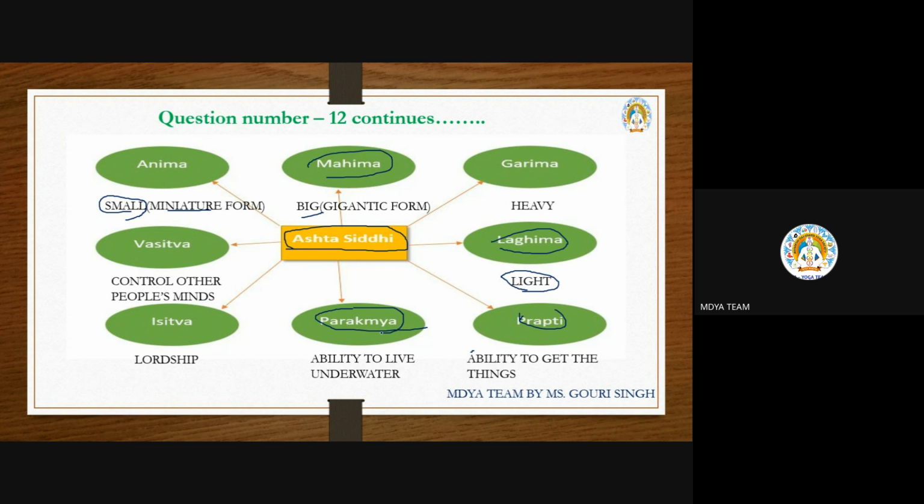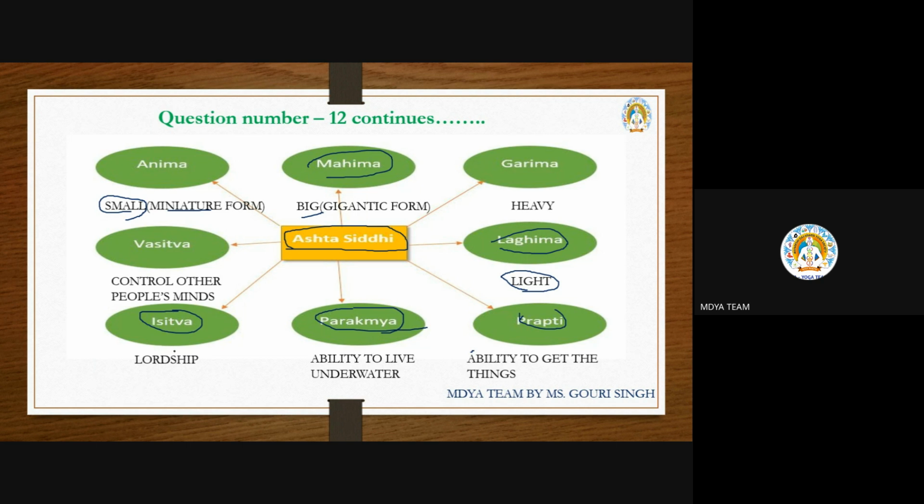But after getting these siddhis, if one is distracted from his path, forgetting his goal, then at that time they will be created as obstacles. The next is isitwa, the lordship power.